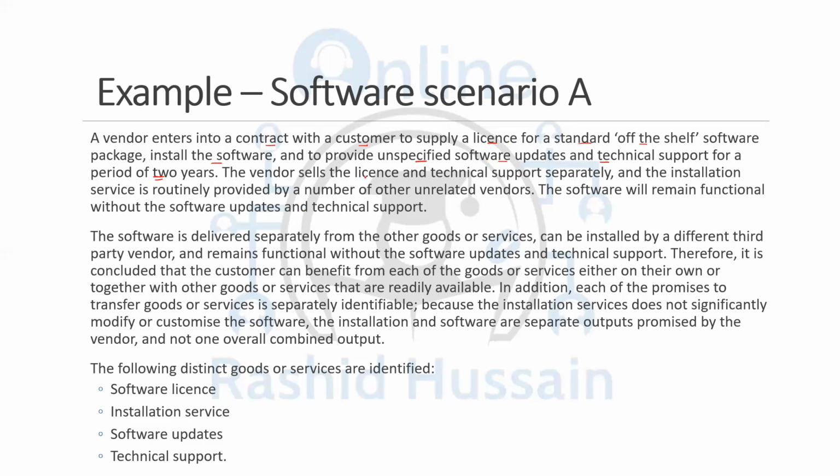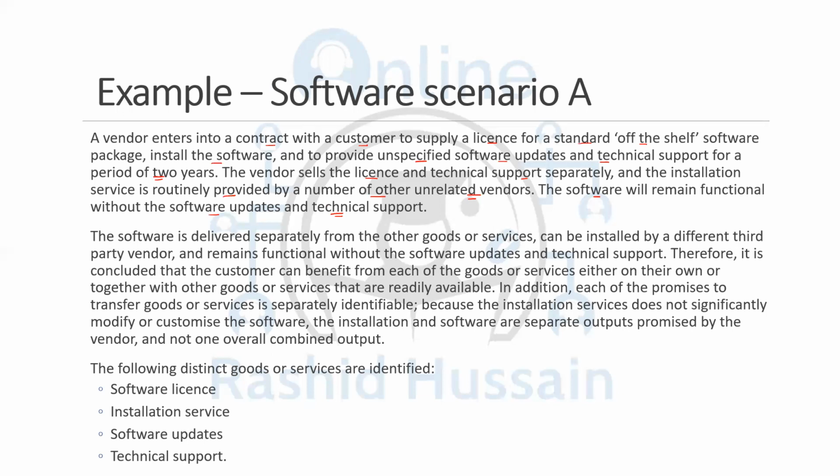The vendor sells the license and the technical support separately, and the installation service is routinely provided by a number of other unrelated vendors. The software will remain functional without the software updates and the technical support. Now, they are providing the software services: giving the software, installing the software, providing the updates, and giving the technical support as well.